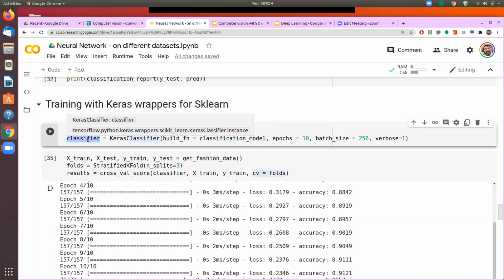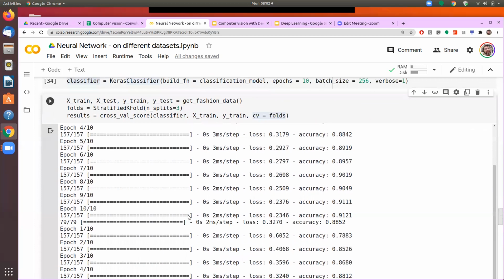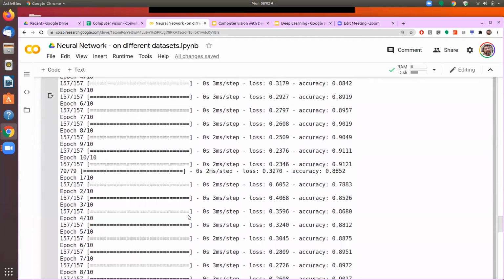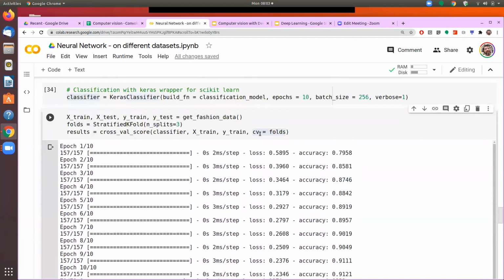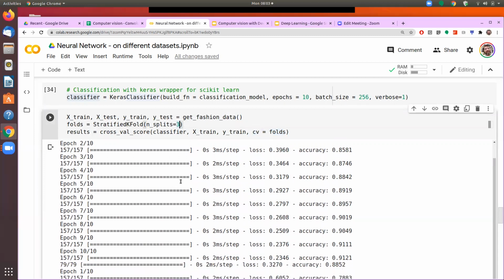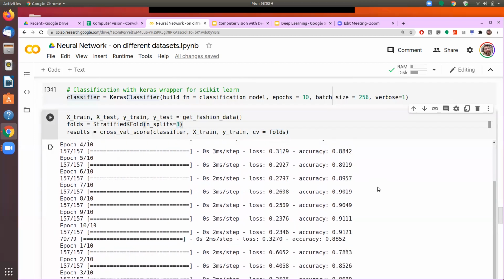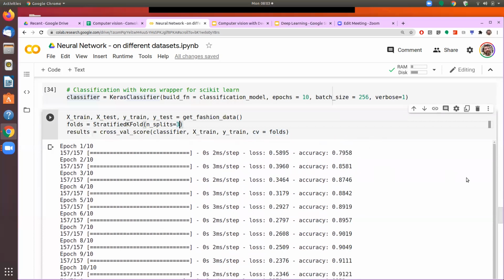And now the classifier, this variable, which is now containing a Keras classifier, can be used in the sklearn libraries or sklearn functions like cross_val_score. So if you see here, we have run this model. Since we have given CV equal to folds, and folds has, say, 3 splits, it means that it will run the same process 3 times on different data sets.